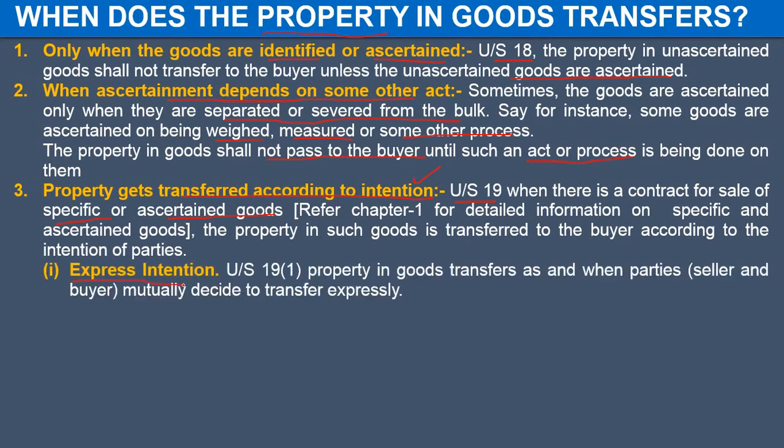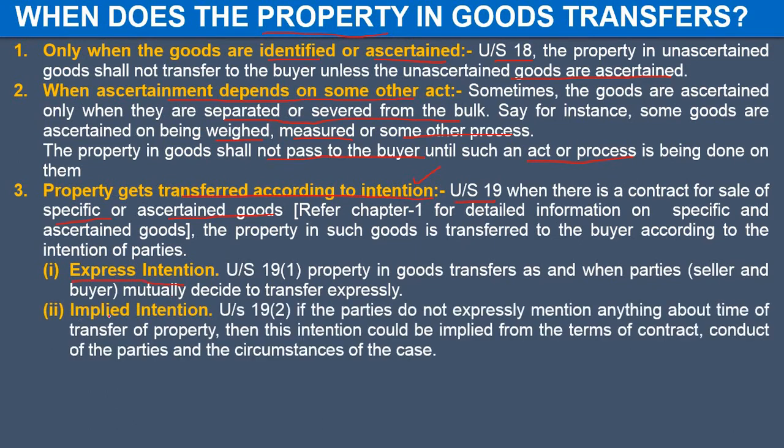Now this intention can be express intention or it can be implied intention. The provision of express intention has been discussed under Section 19 subsection 1, which states that parties can expressly decide the property will transfer on this date. Accordingly, the property will be transferred from the seller to the buyer.